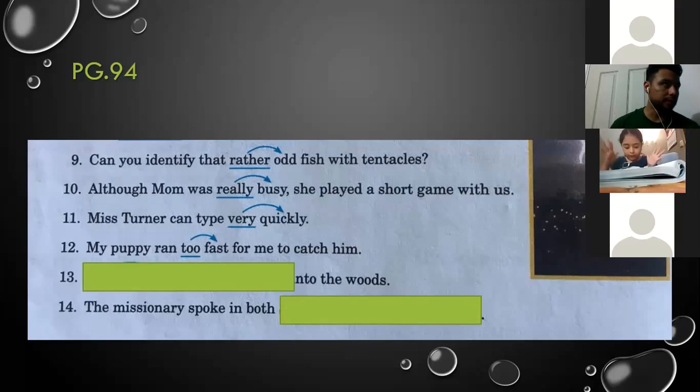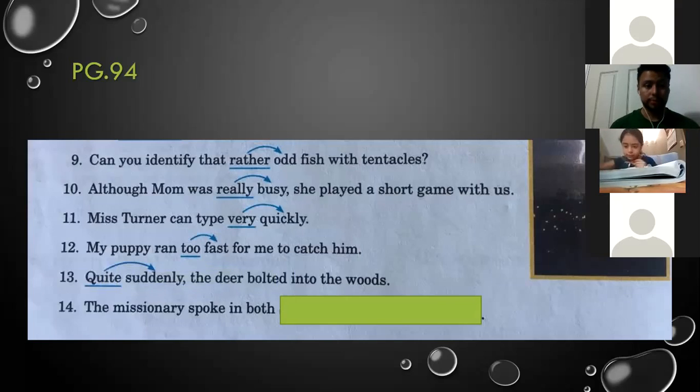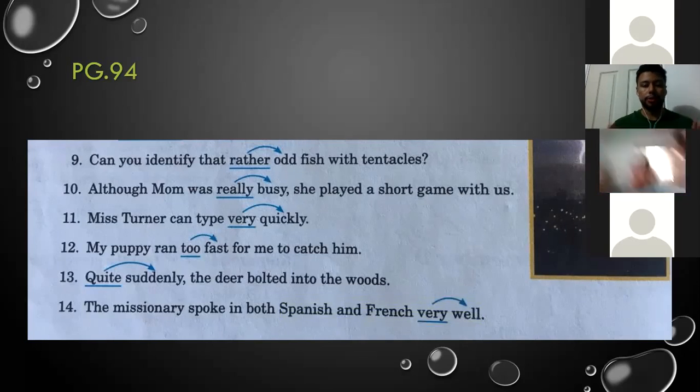Okay. Quite is modifying suddenly. Exactly. Well done. Quite is the adverb, is modifying the other adverb, suddenly. Well done. Number 14. The missionary spoke in both Spanish and French very well. Very is modifying well. Underline very. Exactly. So here we have the result.